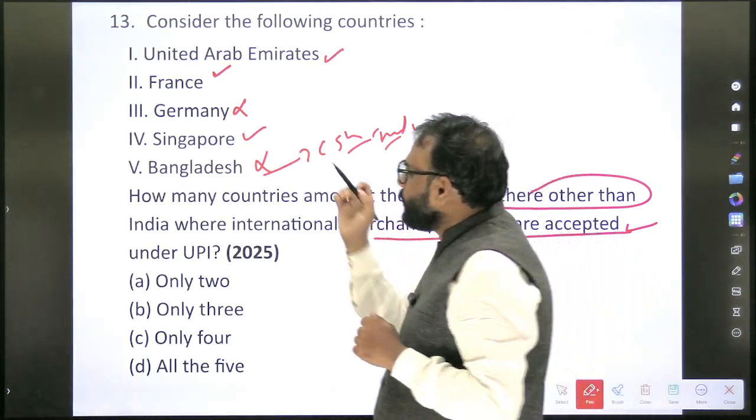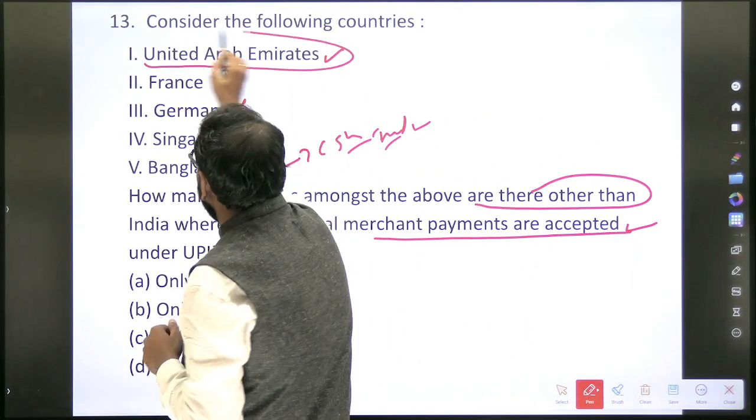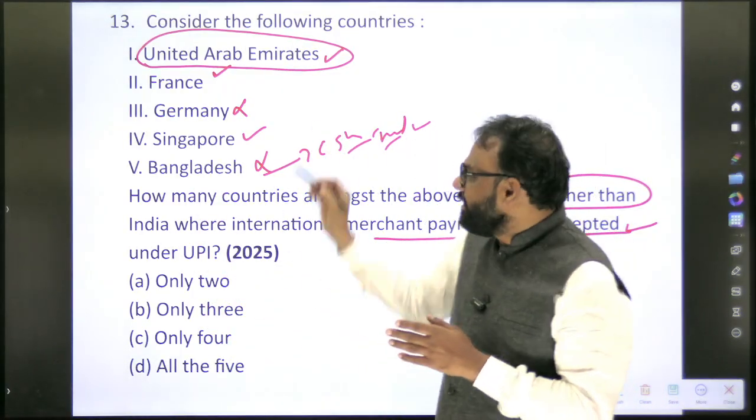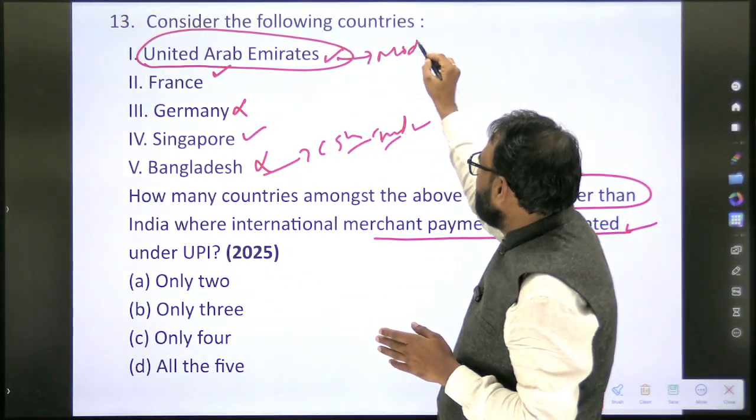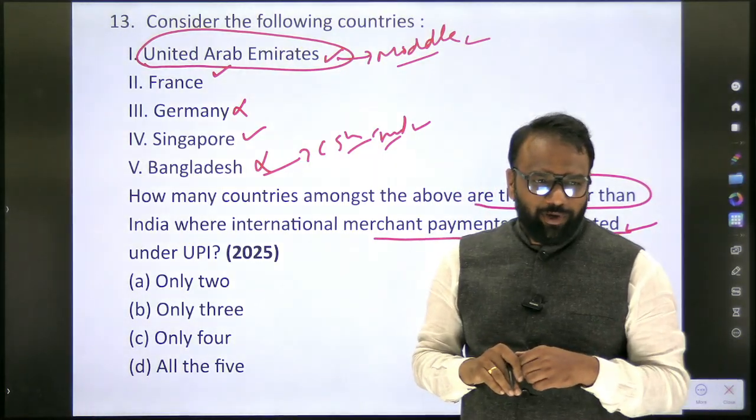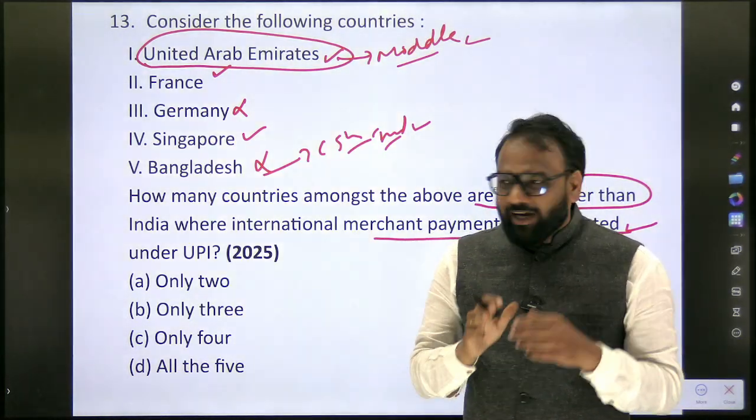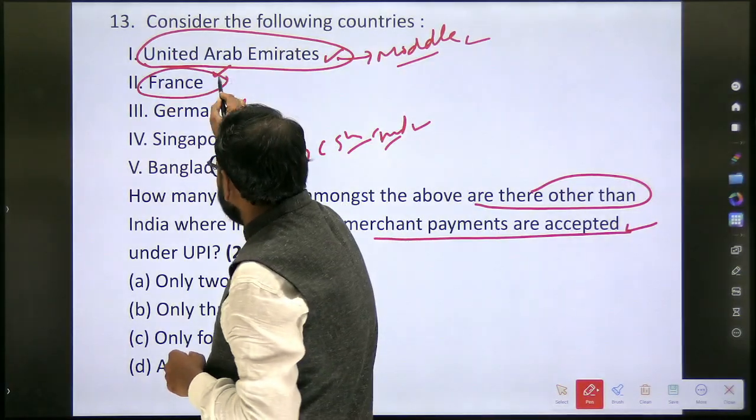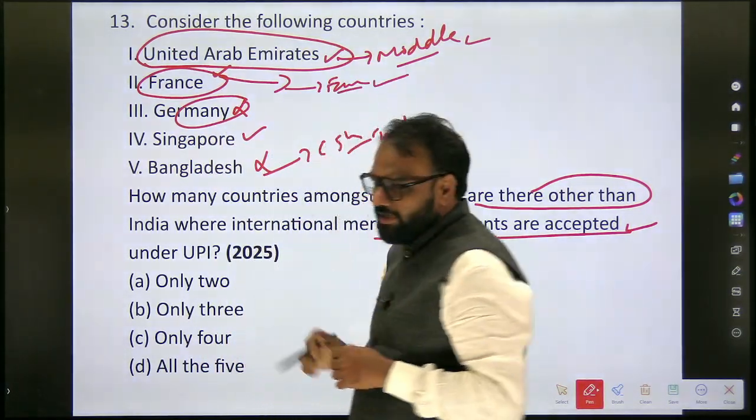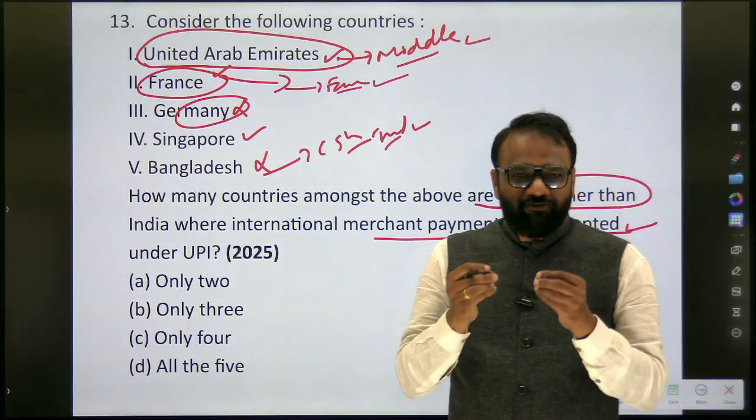Now what will we do? UAE. So UAE comes under what? Middle East. Which are the Middle East countries which have started accepting UPI? And which are the European countries which have started accepting it? Now the human mind, when you give some information, it will not stop.